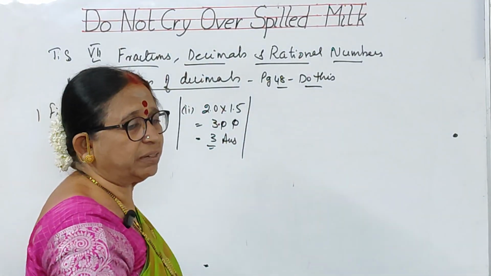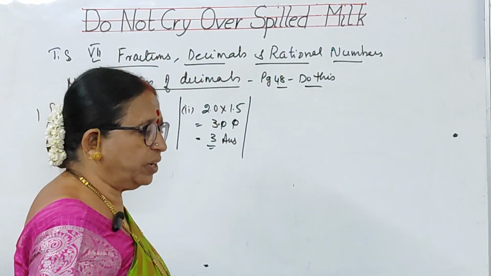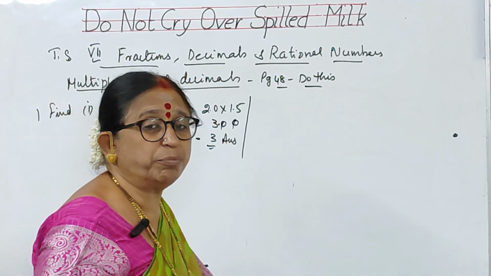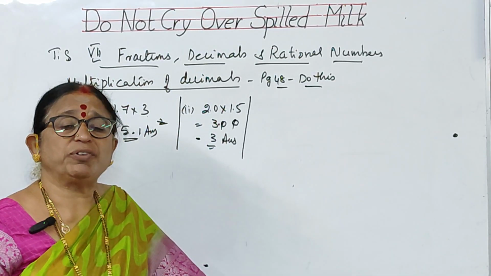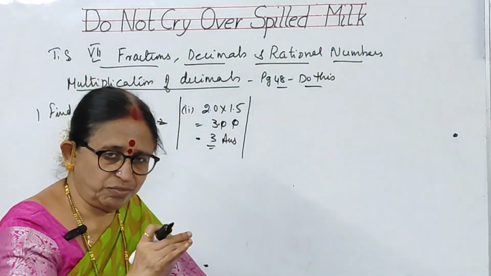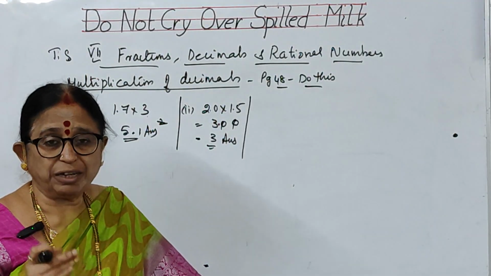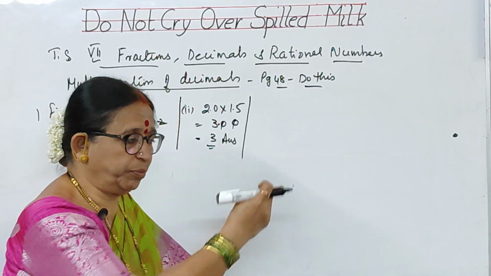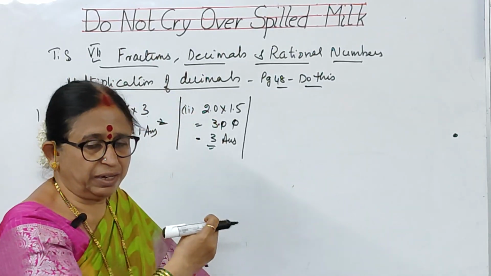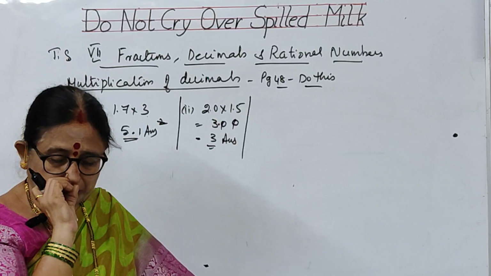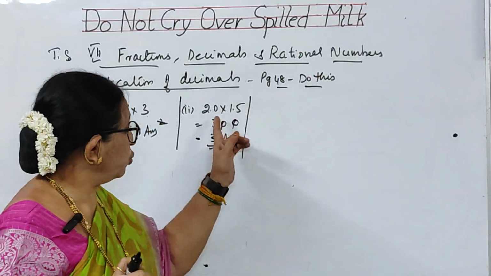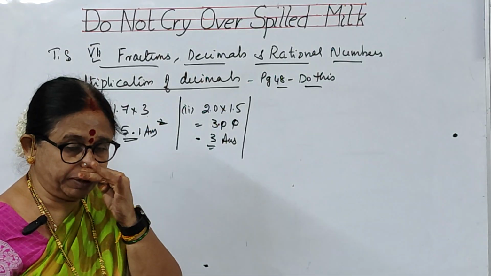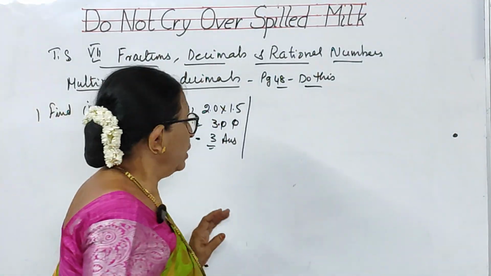Without using the decimal, you have to multiply. After getting the product, you should start counting how many digits there are after the decimal in each and every value. That many places, you have to move the decimal to the left side, starting from the units place, and keep the decimal over there. Here I have got 2. So 1, 2. I have moved 2 digits to the left side and I kept the decimal. So I have got 3.